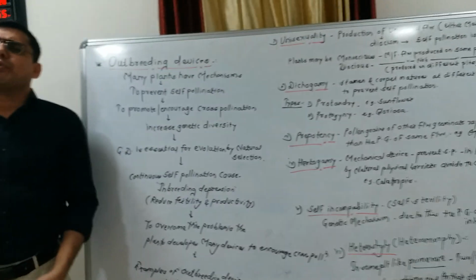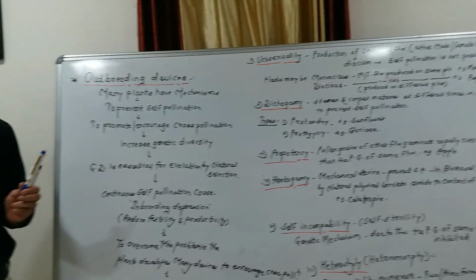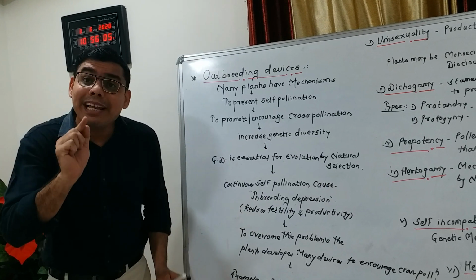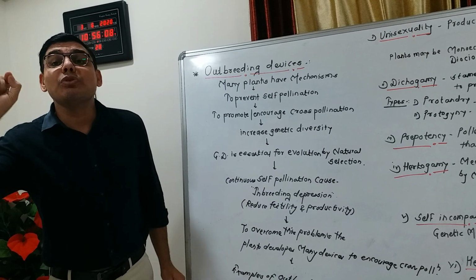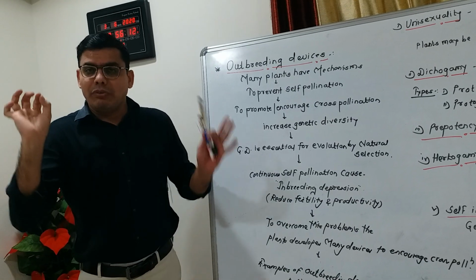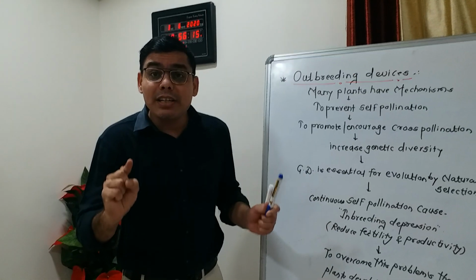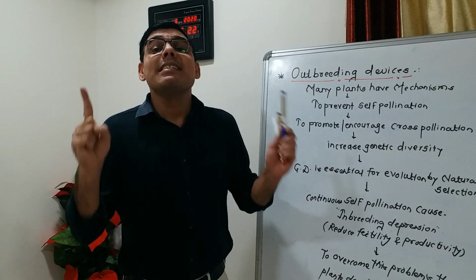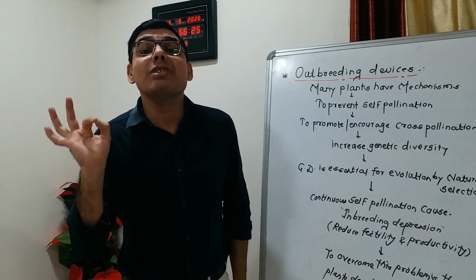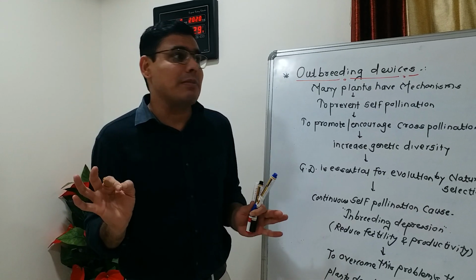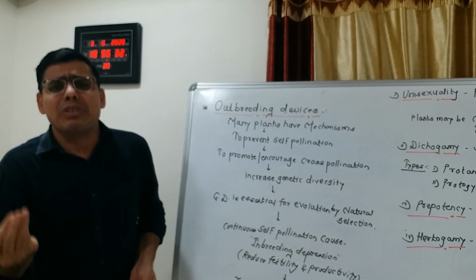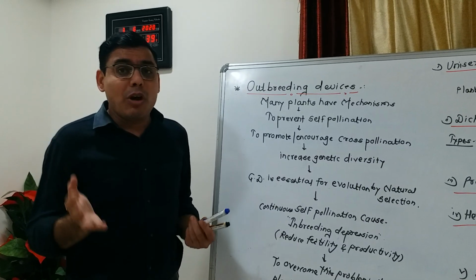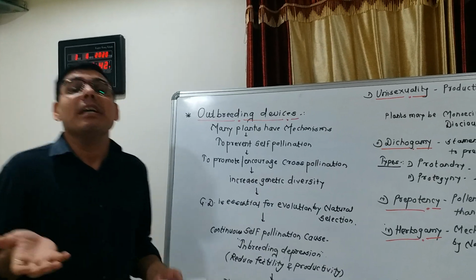What is unisexuality? When plants produce unisexual flowers, either male or female, it is called unisexuality, and this is also called diclinism. Unisexuality prevents self pollination, because the plants may be monoecious or dioecious.